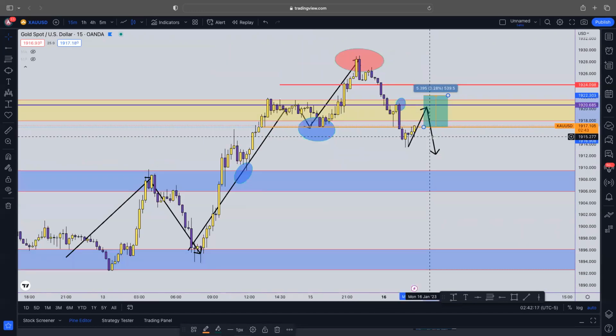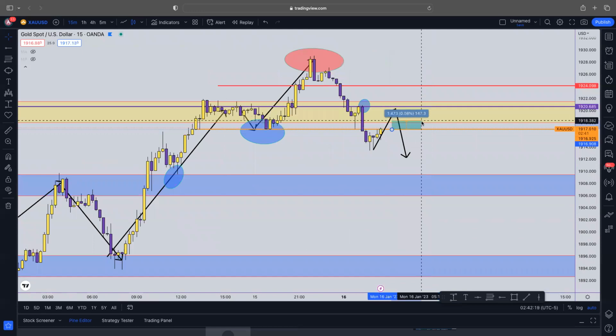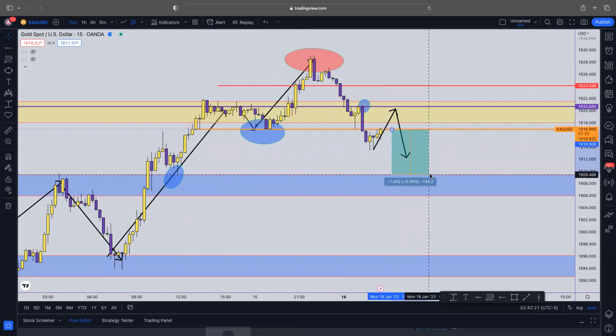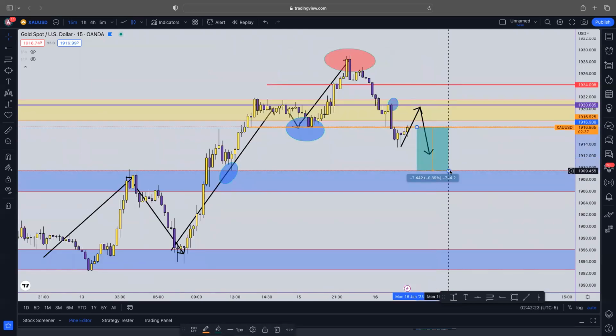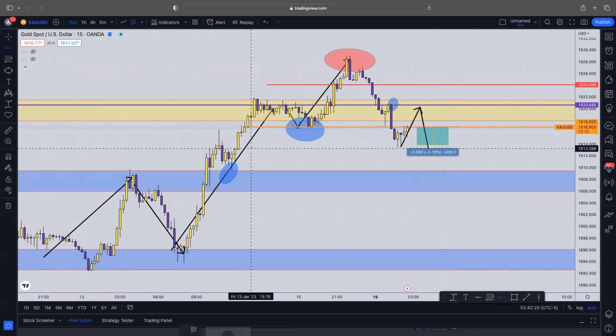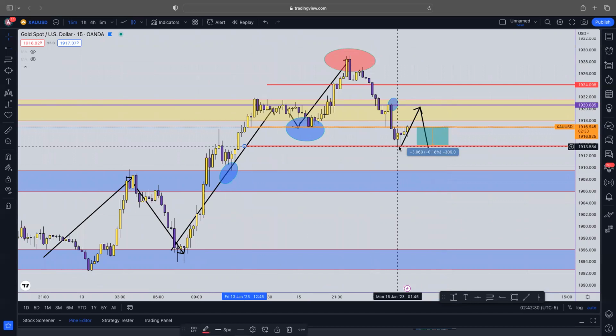And then as far as TPs go, I will take it back to this zone level here, right? For those that don't know, I always give out more than one TP. So this would be TP1, back to this support level right here, because this is technically the lowest low in the market right now. This will be my ideal TP1.